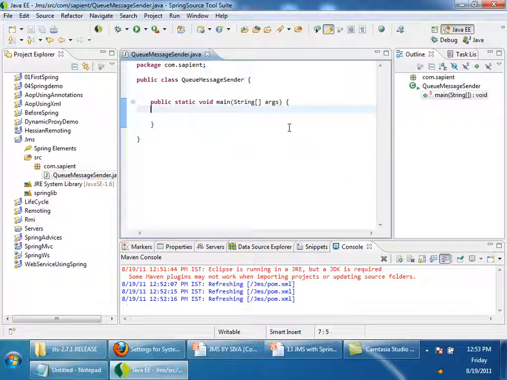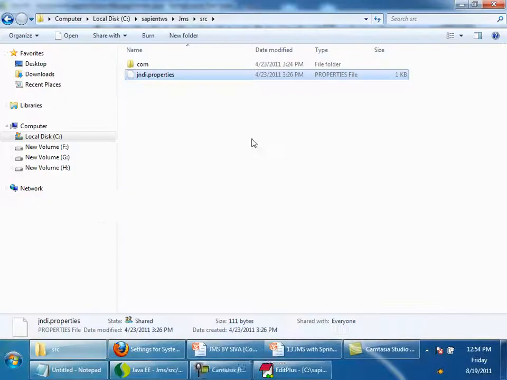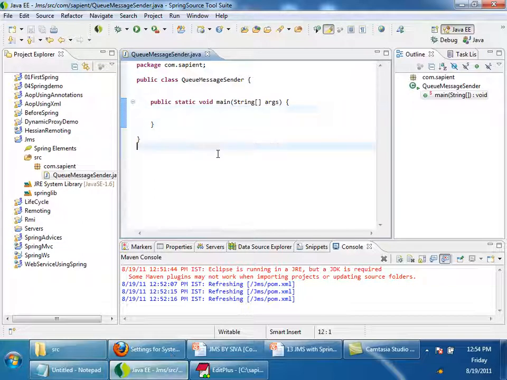We need to create an initial context object and pass the connection parameters to WebLogic. As you know, there are two ways. You can create a new initial context object and pass a hash table to it, or you can create a JNDI.properties file, keep it inside your class path, and use new initial context. So I will use a new initial context.